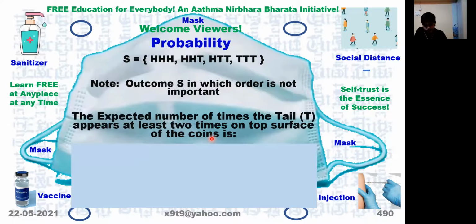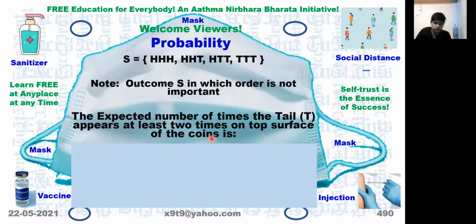Now what is the expected number of times the tail T appears at least 2 times on top surface of the coin? 4/8. This is the item we are considering: THT, HTT, TTH, TTT. So this one and also this you will take, because at least means we take this one plus more than that also. So at least 2 times means 2 and 3 we can take.